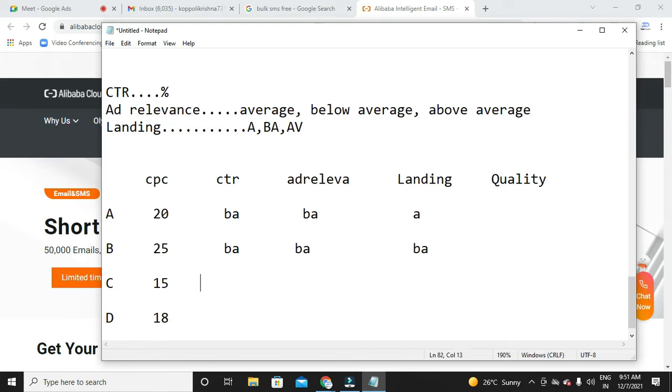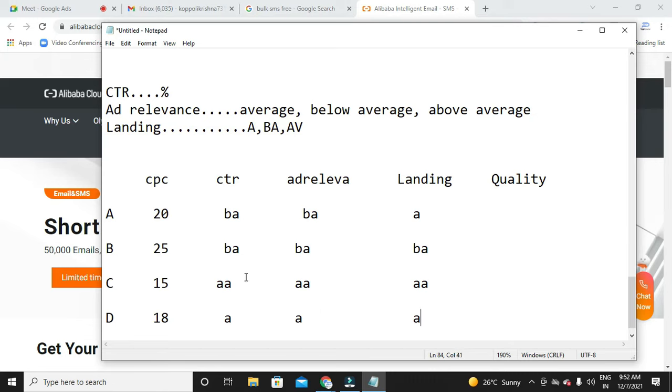And this advertiser is having above average, above average, above average. Now let me say this one is having average, average, and average.